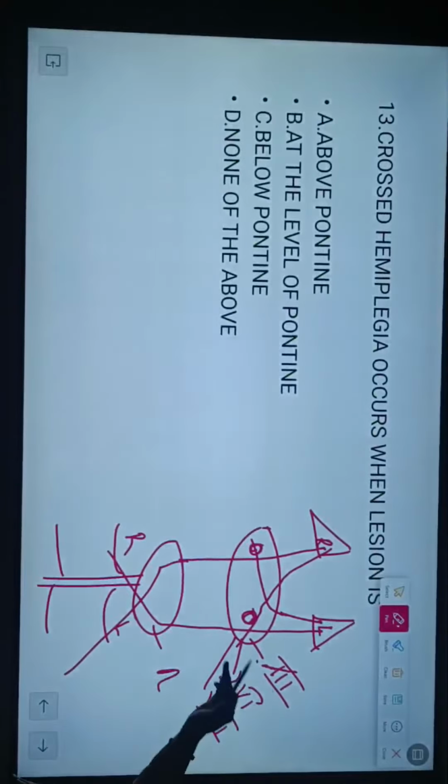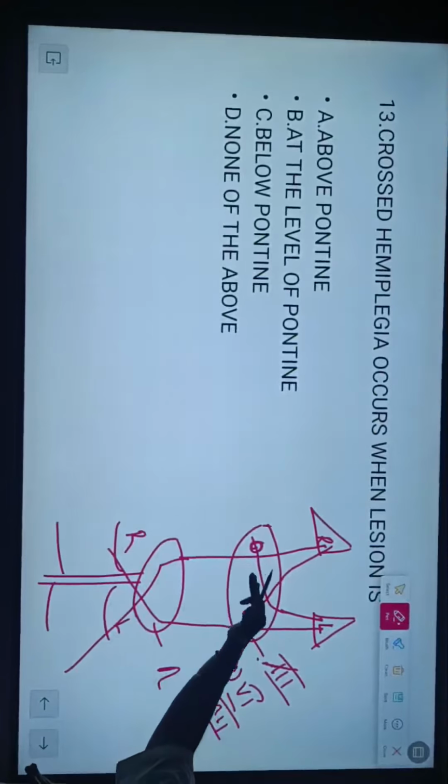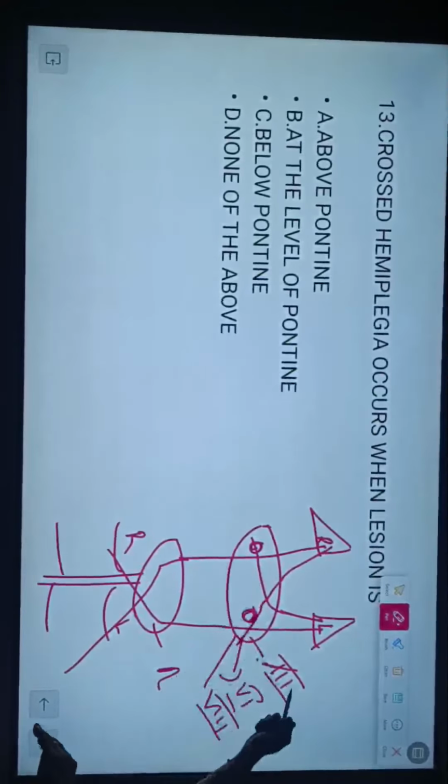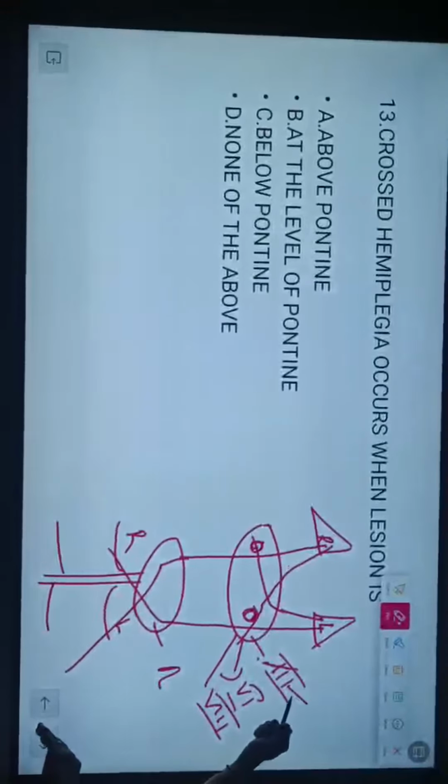Any space occupying lesion at the level of the pons will involve the same side oculomotor, abducens and facial nerves. All three will be paralysed. So that is a crossed hemiplegia. Yes. So the answer is